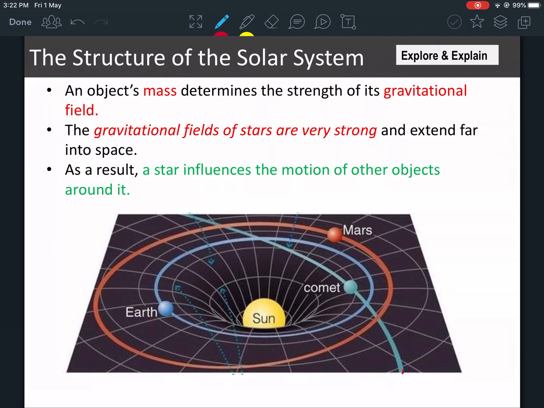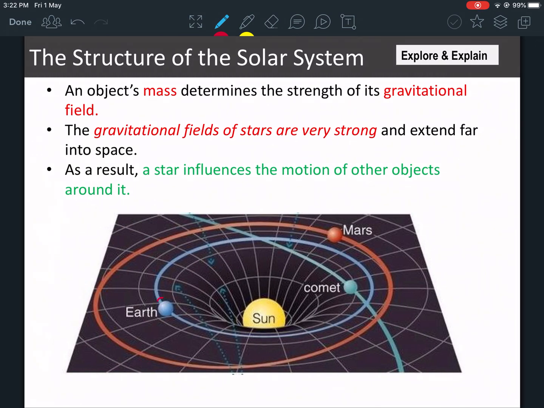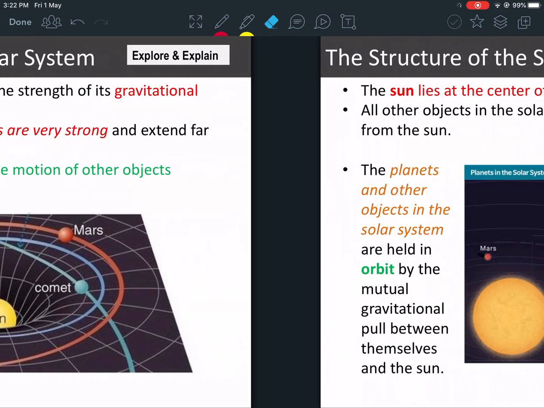You see, a comet is moving this way, but then because of the sun's gravitational field, it changed its path, because the sun is moving it into its gravitational field. And that's why the Earth and the other planets revolve around the sun, because the sun's gravitational field is strong. It's the largest object, therefore it has the largest gravitational field in our solar system.